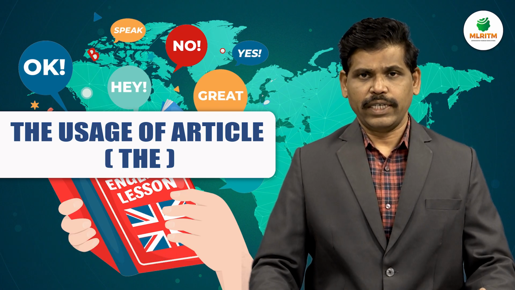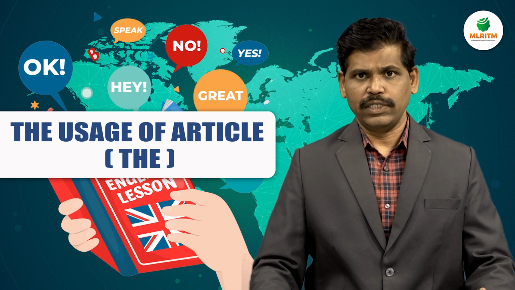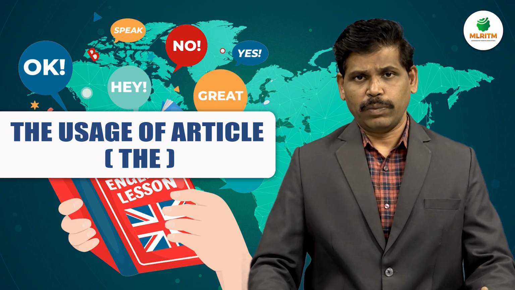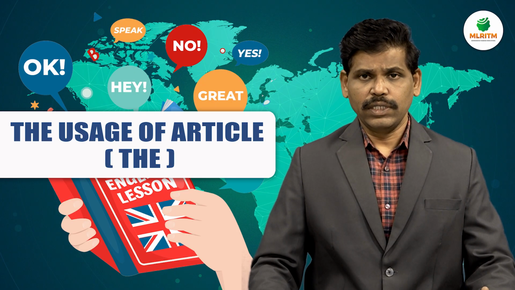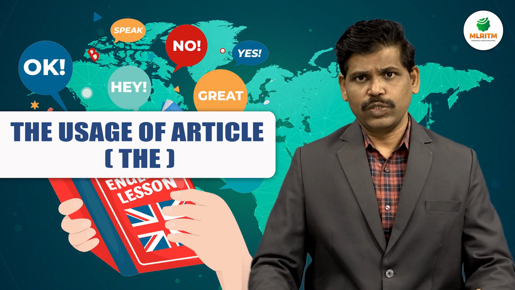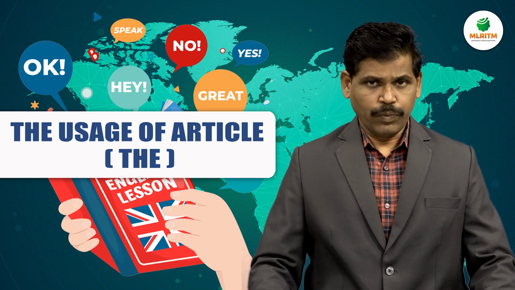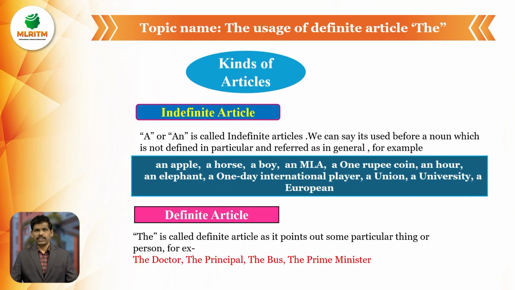In the previous lecture, I discussed the usage of articles: definite article, indefinite article, and the omission of articles. So I divided this lecture into three parts. The first part is the indefinite article, the usage of a and an. But today I am going to teach you the usage of the definite article, the. So let us go to the topic. The topic name, once again: the usage of the definite article. The kinds of article are the indefinite article and the definite article. In the previous class, I discussed the indefinite article, the usage of a and an.